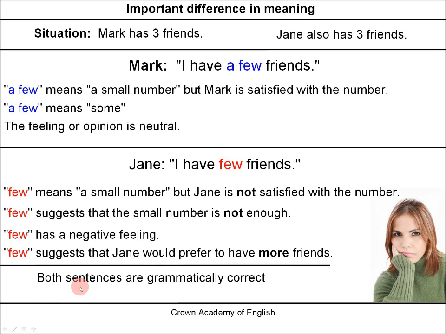So notice that both sentences are grammatically correct. And also, both sentences correctly describe the situation. Notice that Mark and Jane have the same number of friends. But the big difference is the difference in opinion and feeling. So the difference is the point of view or the opinion. This is more negative.